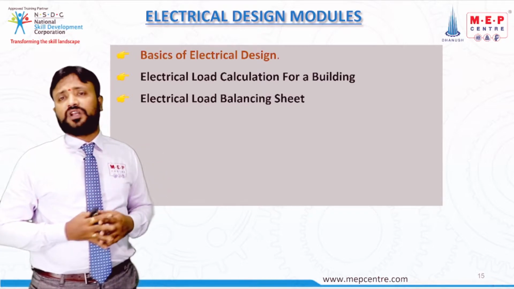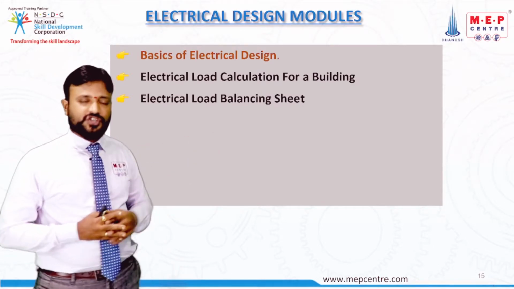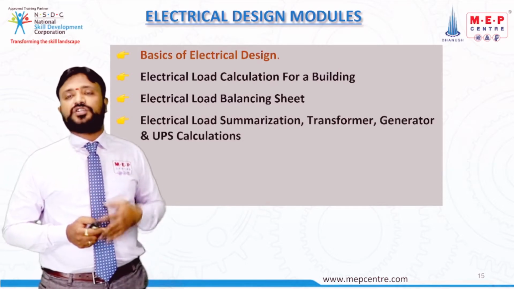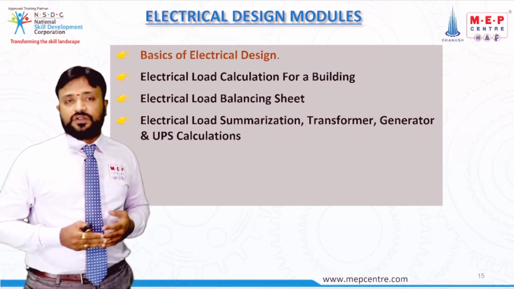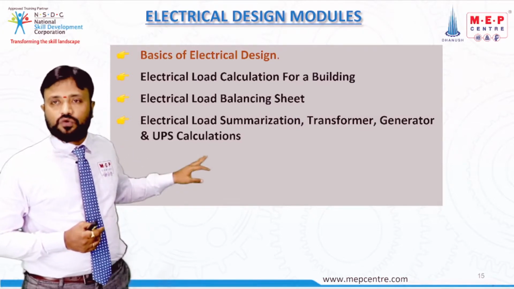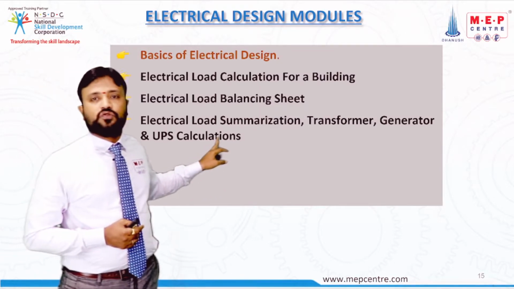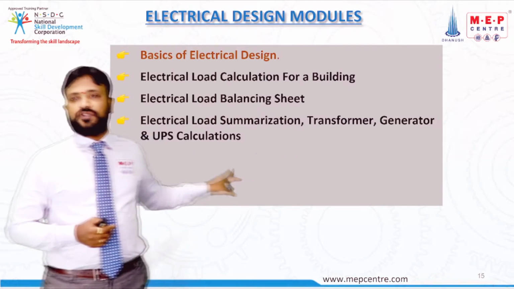Now once we have the total current load, we need to do the load balancing. So we are going to study the electrical load balancing sheets. After doing the load balancing sheet, you need to give the power supply to that building, right? Who is going to give the power supply? Transformers, generators and the UPS. That is electrical load summarization. Once that is done, we give the power source. The power sources are nothing but transformers, generators and the UPS.